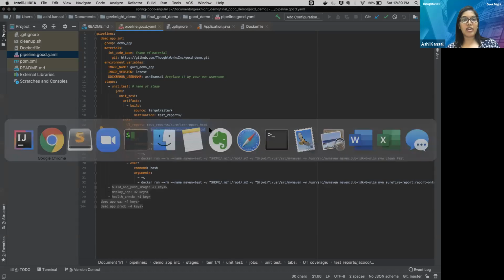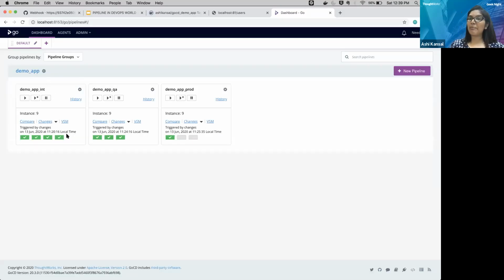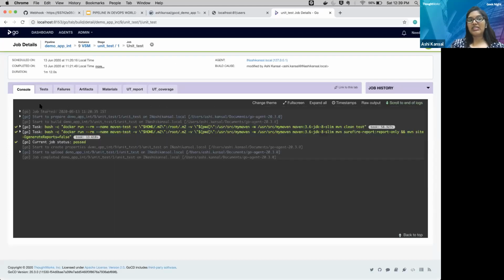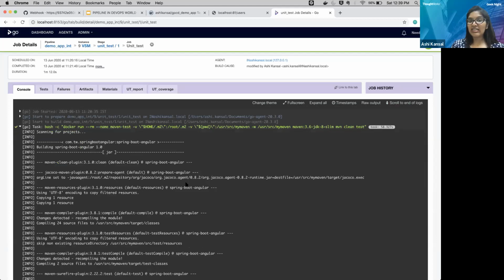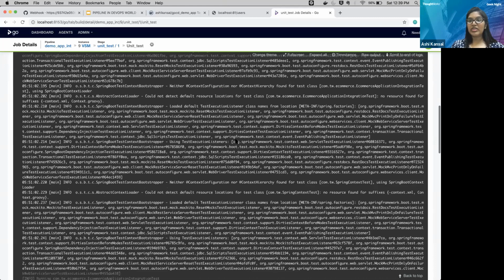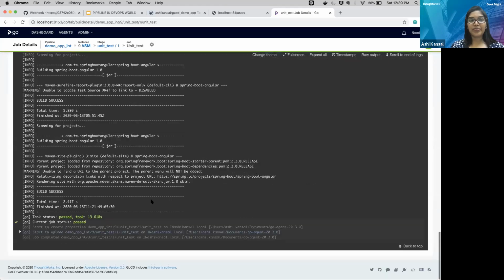So let's map it now. This is my pipeline, and these are the four different stages. Let's go into the unit test stage. So this is my unit test. And here you can see the two tasks that were running over there. These are here, mvn clean test. And you can also see here it is generating the report.